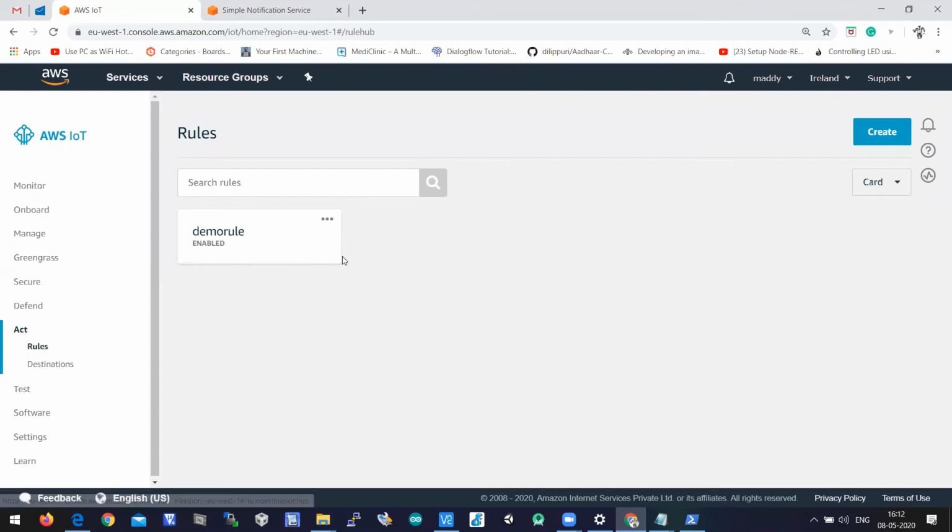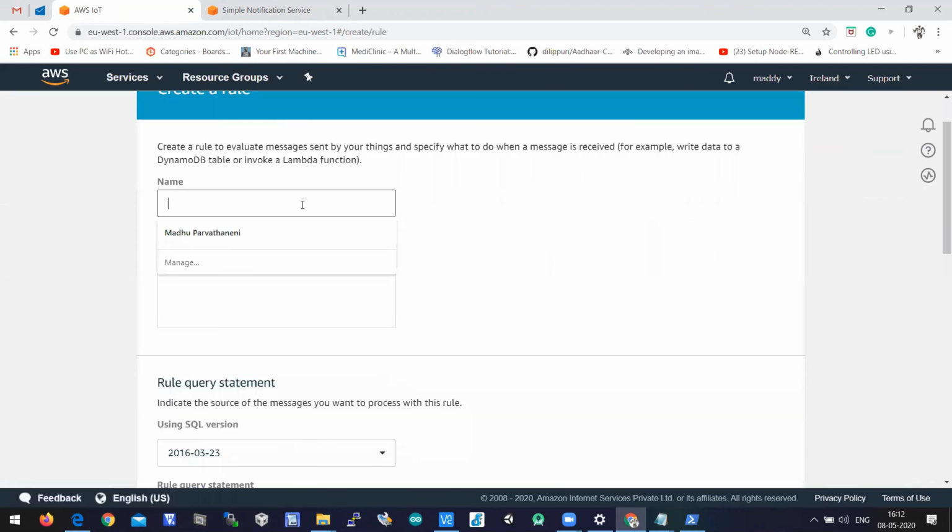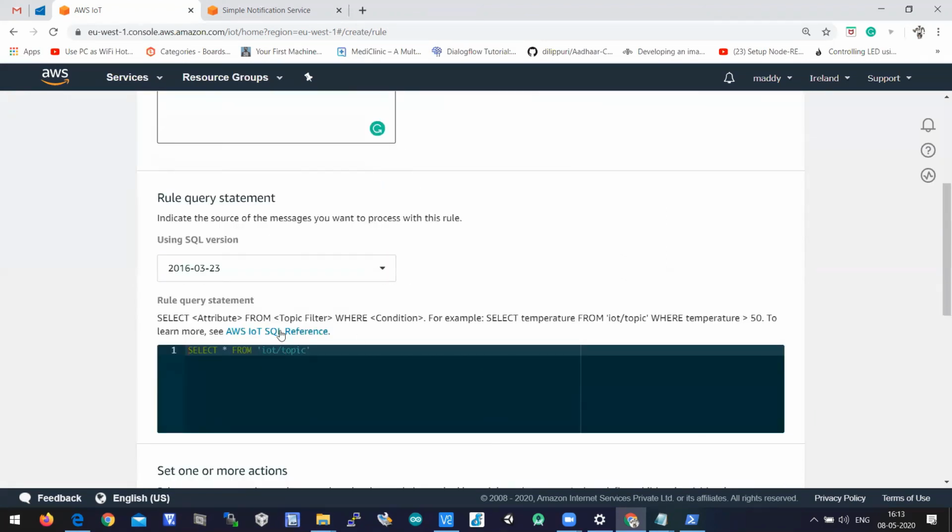When you click on Act, you can see the rules which exist. As of now, you can see a demo rule which is already there. Now we need to click on create to create a rule. It is asking to give a name. So let us write temperature alert for you to understand. Description, write demo, whatever. And what is the query?